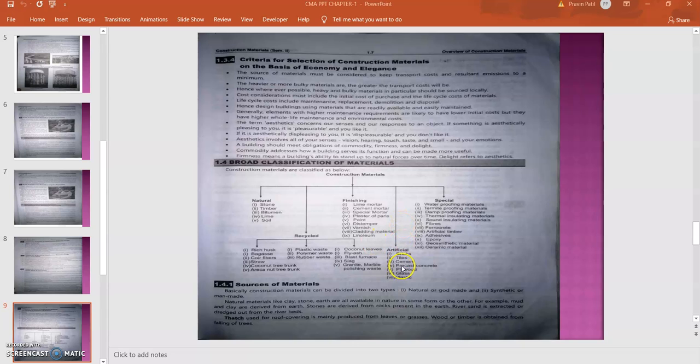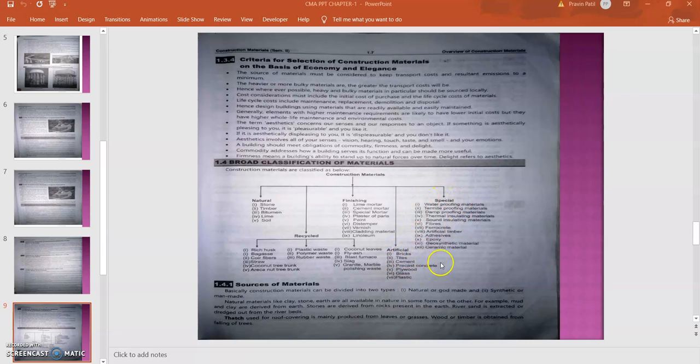Then artificial material, which includes the bricks, then tiles, cements, precast concrete, plywood, glass and the plastic. So these are the artificial material. These are not naturally made. These are made by addition of some of the material. These are man made, that's why it is called artificial material.